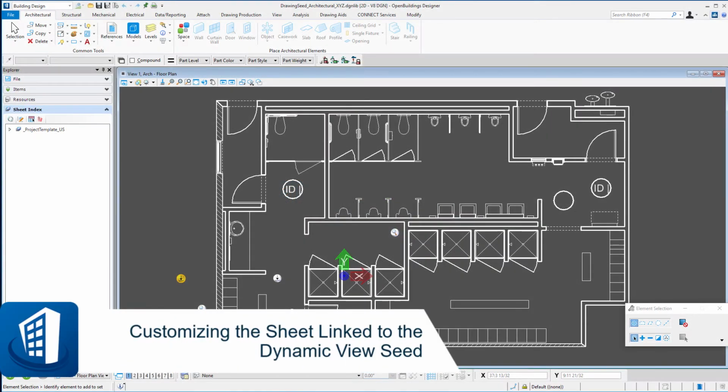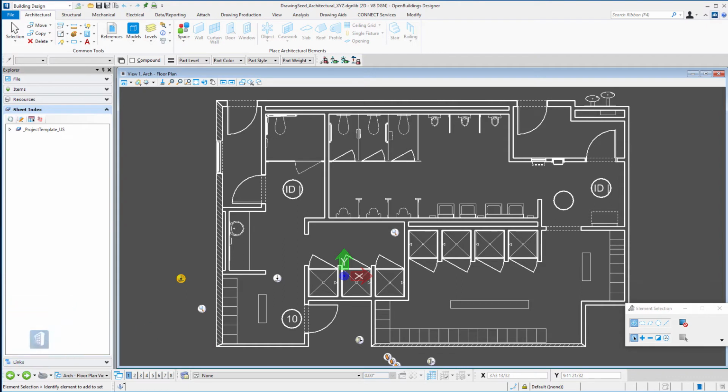Welcome to this session on customizing the sheet linked to the Dynamic View seed. In this session, we will update the sheet, which is linked to the ARC floor plan Dynamic View seed, and we will incorporate our new title block, our project border, and look at how to adjust the sheet size.